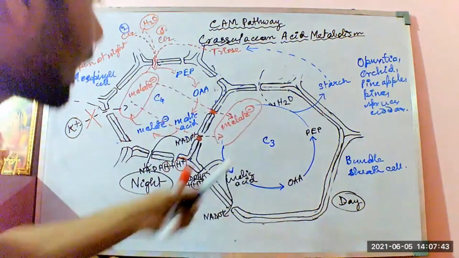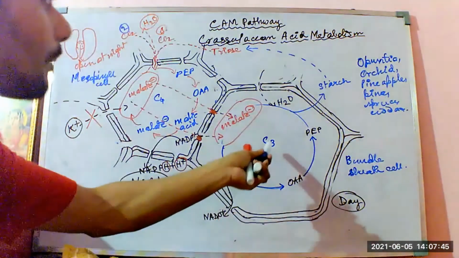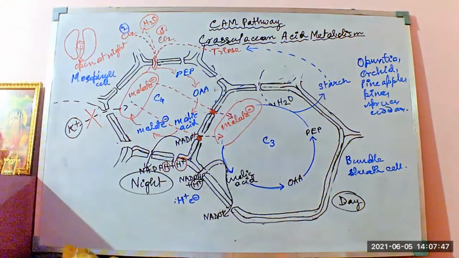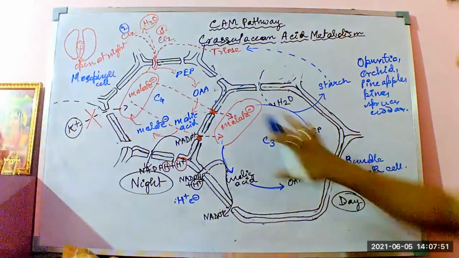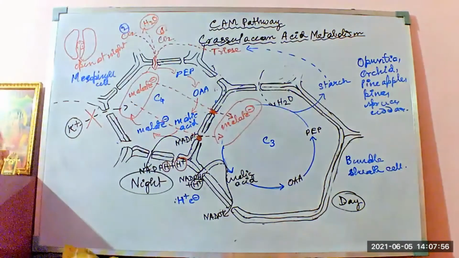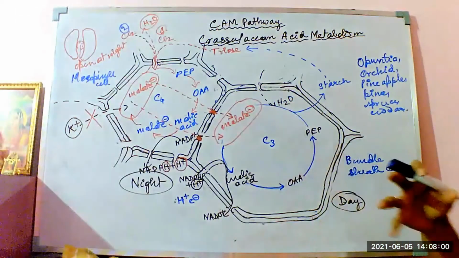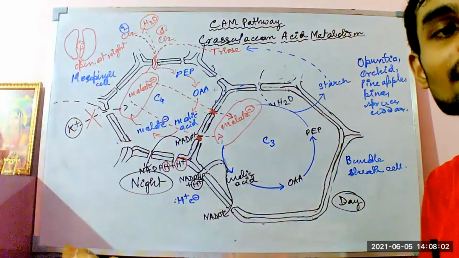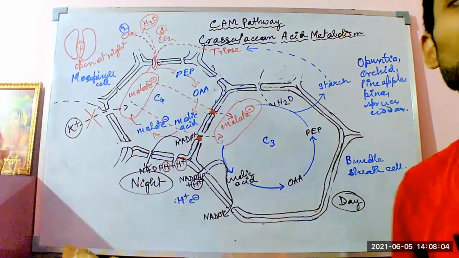So in the CAM plants, this C3 pathway is getting converted to the C4 pathway, where the intermediates of the C3 pathway, the ribulose, pentulose, xylulose, heptulose, are being warded off.